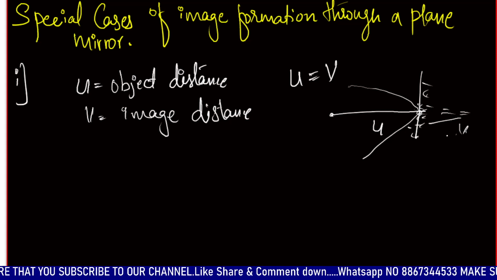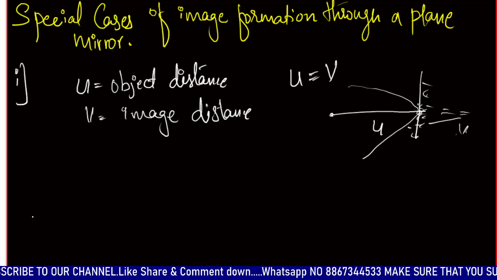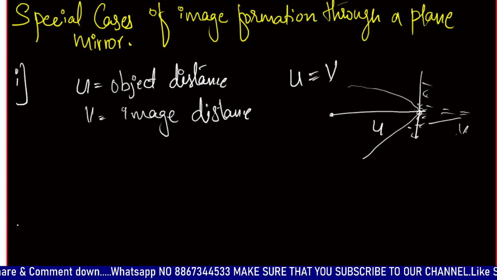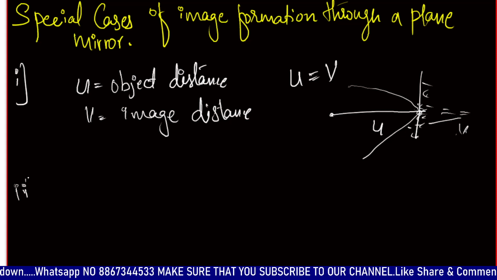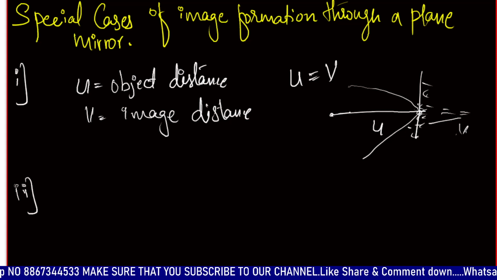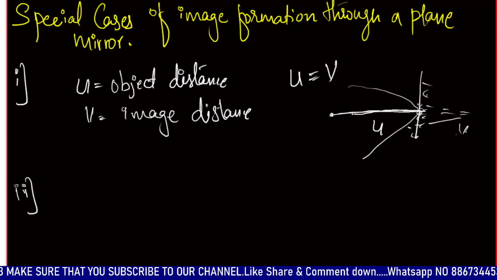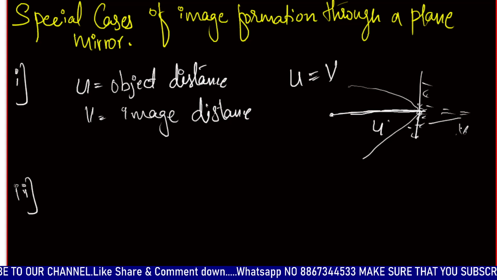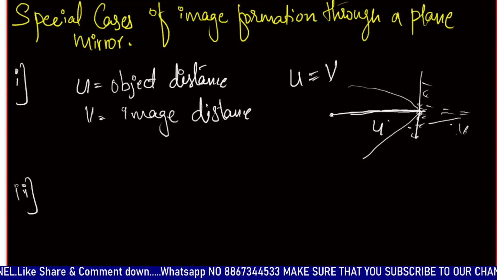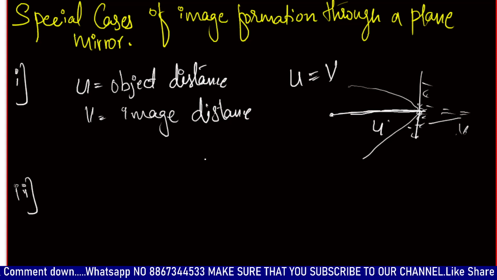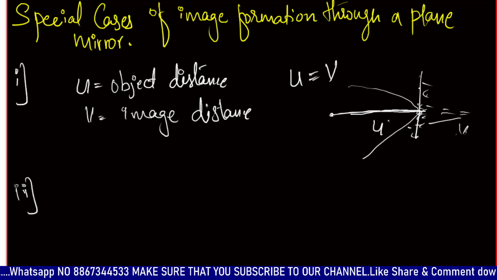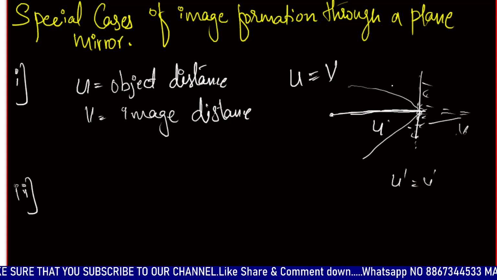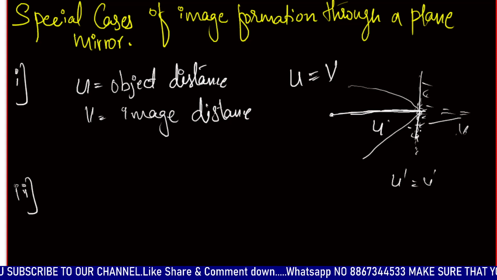And the second thing, if an object approaches or recedes from a mirror with a velocity u, then the image also moves in the same manner with the velocity v. If an object moves towards the mirror with some velocity u dash, the image velocity will also be the same when considered with respect to the mirror.